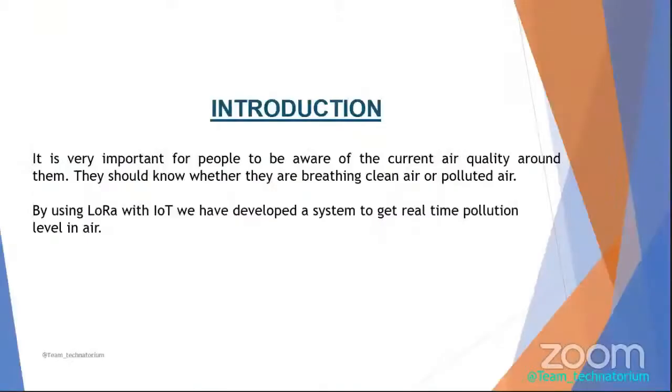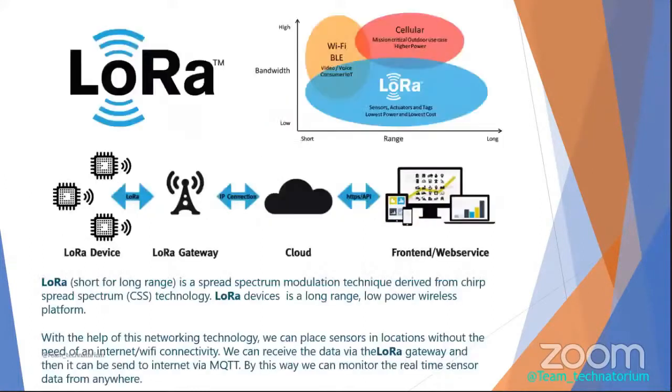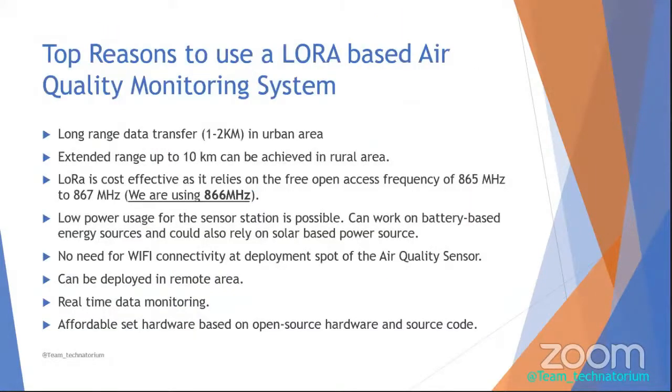So we all know that it is very important for us to be aware of the current air quality around us. So we developed an IoT-based real-time air monitoring system with LoRa technology. LoRa is a wireless technology that offers long range, low power, and secure data transmission for M2M and IoT applications. With the help of this technology, we can place the sensor in a location without internet or Wi-Fi connectivity, and we still can monitor the data in real time. We chose LoRa over other technologies because it has very long range, low power consumption, and is cost effective as compared to Wi-Fi and cellular data.